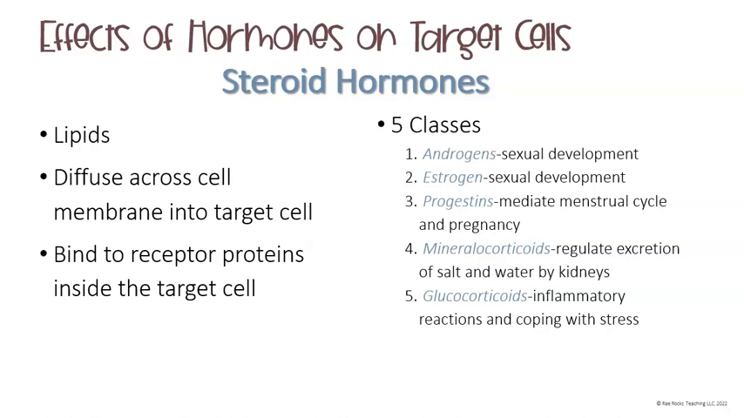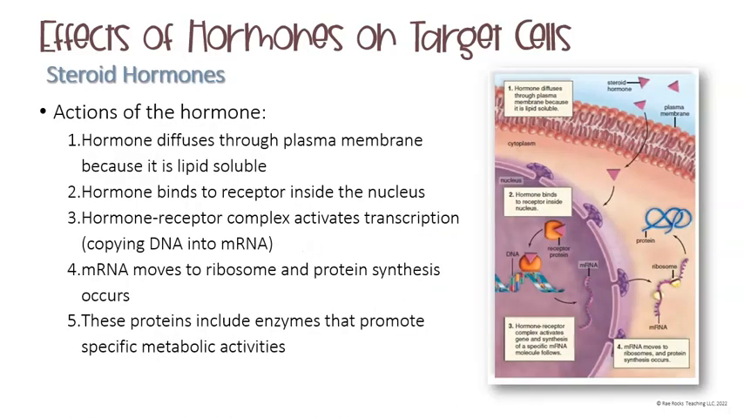There are 5 classes of steroid hormones. There are androgens and estrogen, which are responsible for sexual development characteristics of both females and males. There are progestins, which mediate the menstrual cycle and pregnancy in females. There are mineralocorticoids, which help to regulate the excretion or release of salt and water by our kidneys. And then there are glucocorticoids, which produce an inflammatory reaction, and also help us to deal with stressful situations.